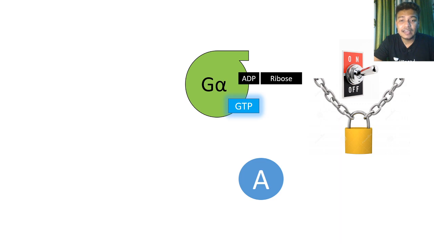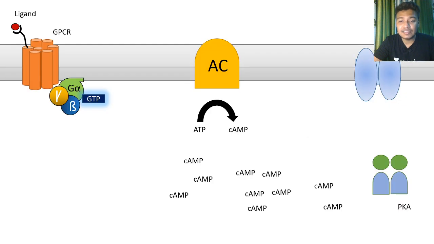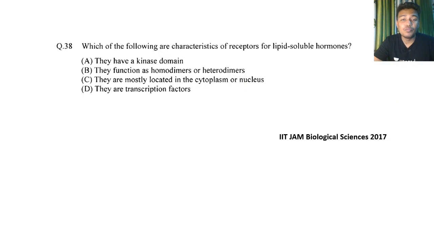This modification locks the G protein in a constitutively active form, meaning it cannot hydrolyze its GTP. As a result, cyclic AMP is generated in ample quantity, and there is a chloride channel which opens in a cyclic AMP and protein kinase A dependent manner, which ultimately causes huge water loss, which is evident in cholera.